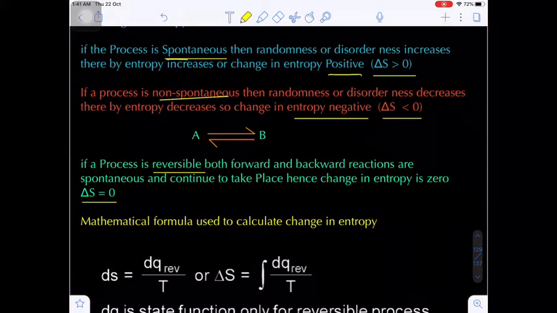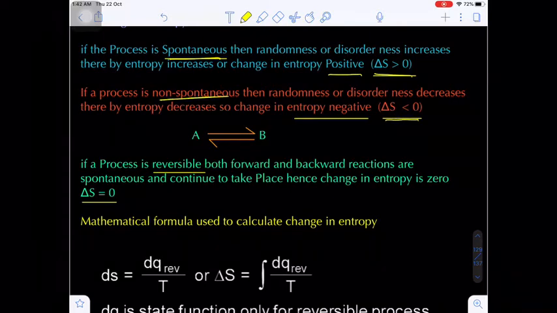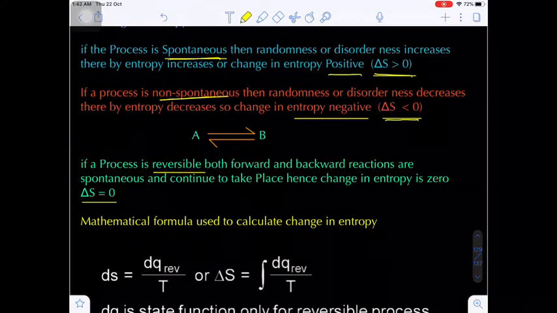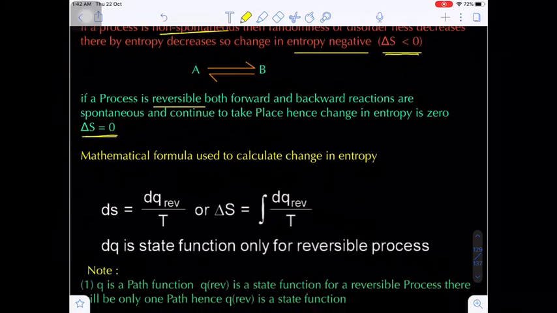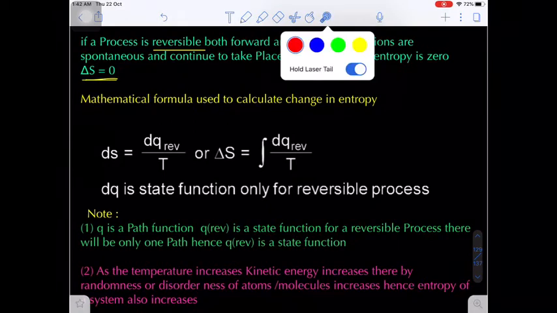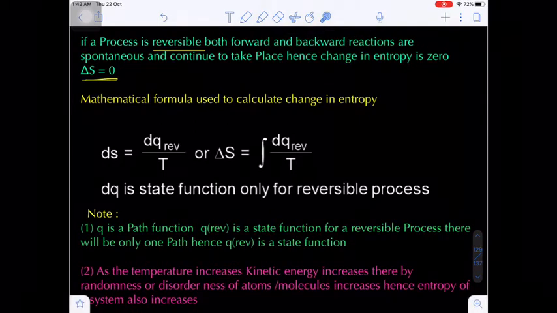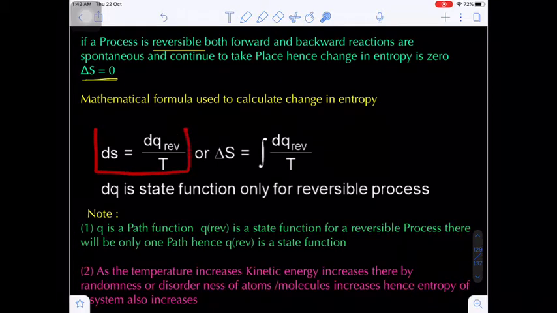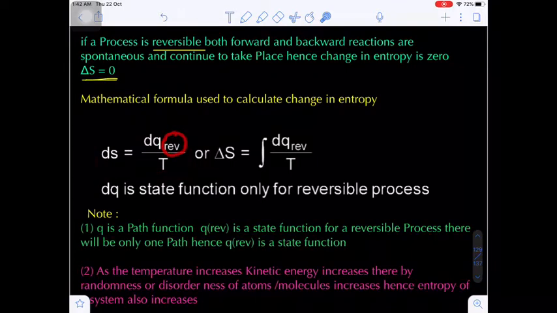So these are the three cases. First case, spontaneous, delta S greater than 0. Second case, non-spontaneous, delta S less than 0. And the third case, reversible reactions, where the change in entropy equals 0. Now what is the mathematical equation for the entropy calculation? dS equals dq upon T, where dq is the heat absorbed reversibly at a constant temperature T. It is also represented as delta S equals the integral of dq by T.